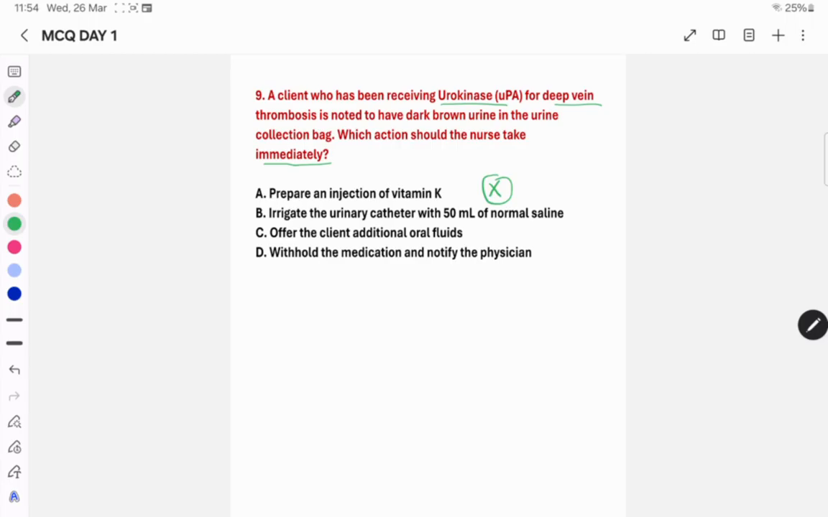Then irrigate the urinary catheter with 50 ml of normal saline. Here they asked immediately, so again it's not the right option. Then offer the client additional oral fluids. Again, in this particular situation, immediately, it is not a right answer. So the correct answer in this particular situation is withhold the medication and notify the physician. Option D is the right option for question number 4.